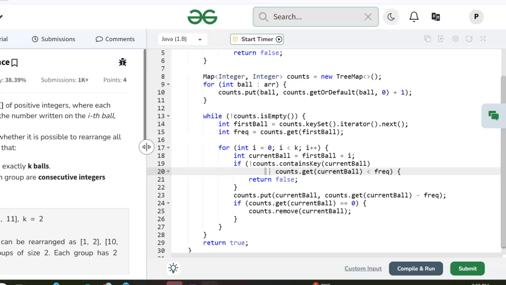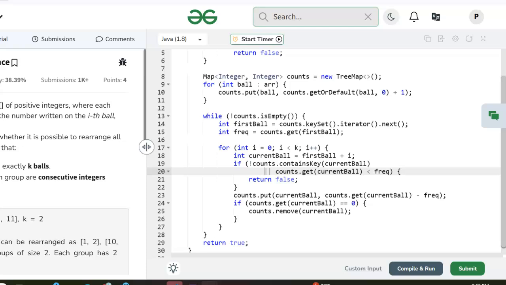Okay, so we've loaded all of the numbered balls into the count map, and we're going into a while loop while the map is not empty. We would like it to be empty. We would like to be able to match up all of the numbered balls in groups of k. If we can do that, we'll get down here and return true. If we're not able to, we'll return false from inside the loop.